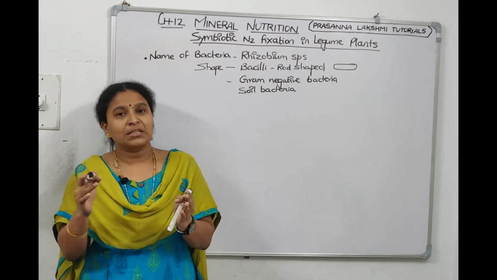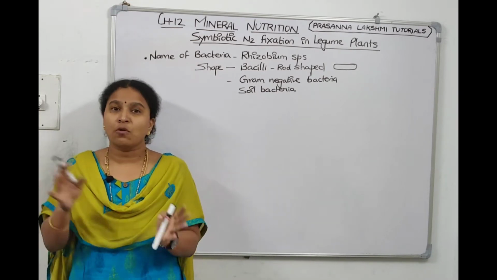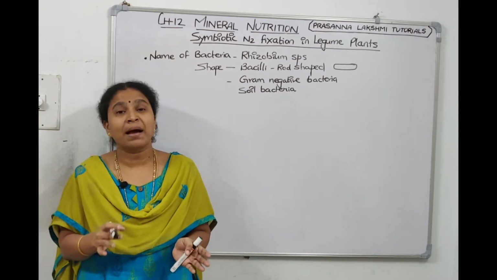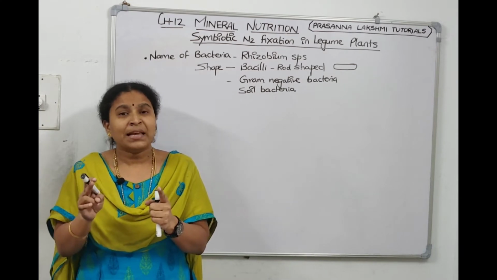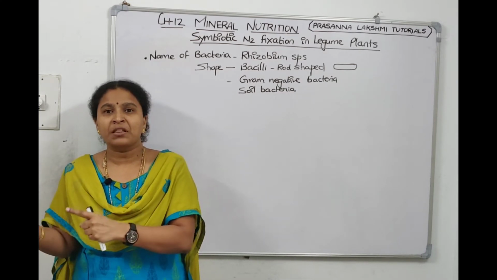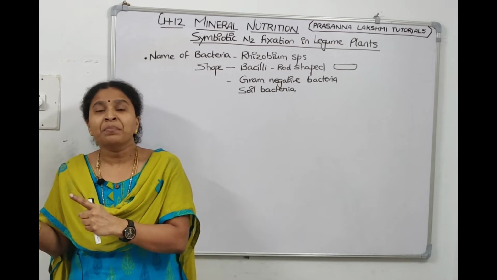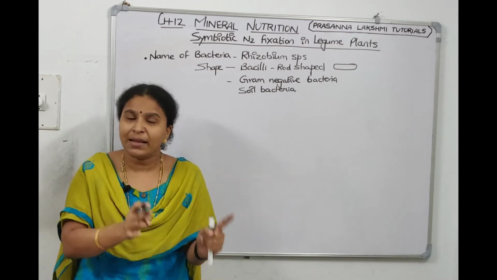If I am able to teach botany and zoology both, I can do both things. In the same manner, the rhizobium bacteria can act as free living in the soil, and the same bacteria can form a symbiotic association in the legume plant.